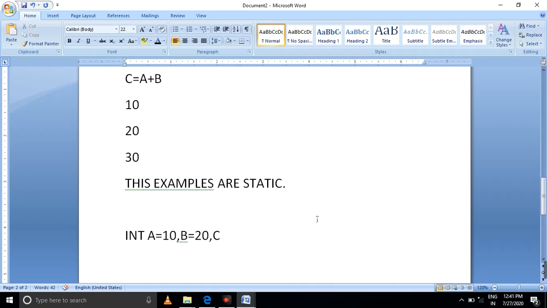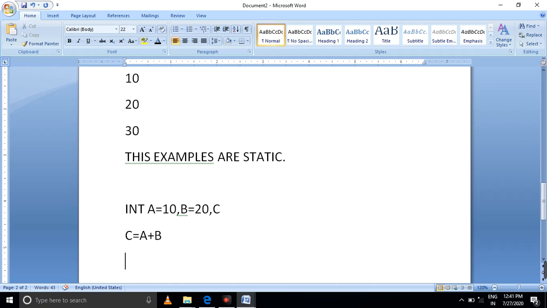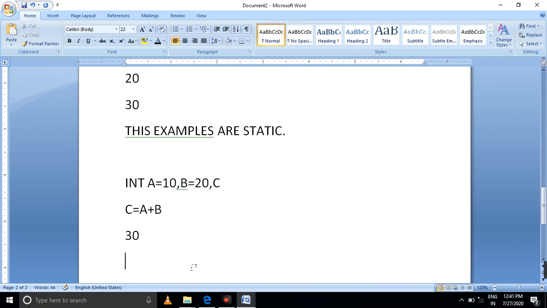Finally you mention c equals a plus b, and print the value 30.